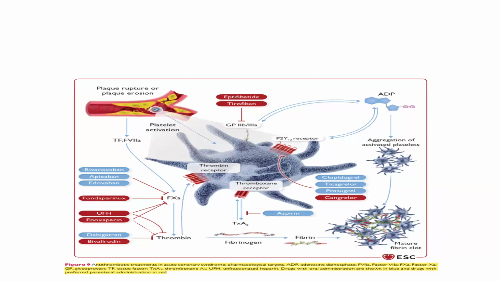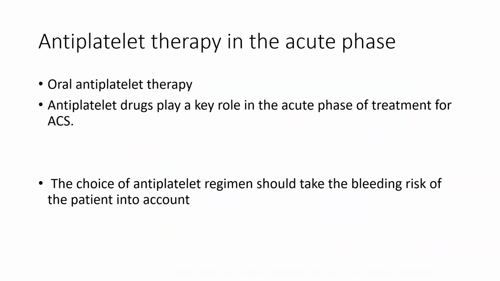The factor 10A inhibitors are rivaroxaban, apixaban, edoxaban, and fondaparinux. Dabigatran and bivalirudin will act on thrombin, and unfractionated heparin and enoxaparin will act on factor 10. So, antiplatelet therapy in the acute phase, oral antiplatelet therapy. Antiplatelet drugs play a key role in the acute phase of treatment for ACS. The choice of antiplatelet regimen should take the bleeding risk of the patient into account.